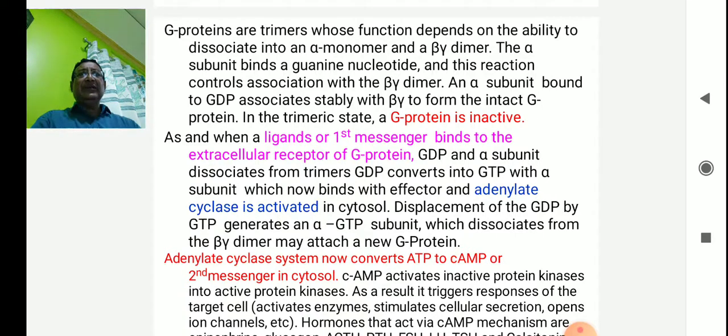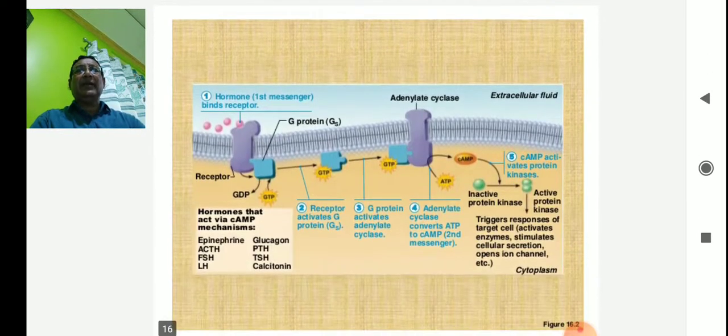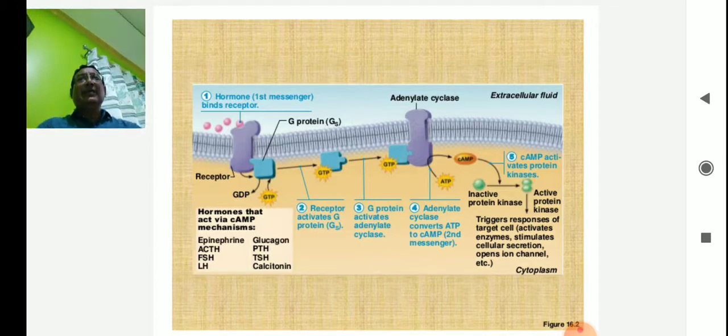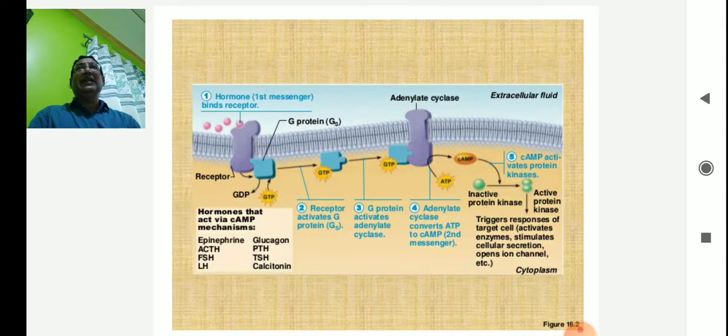Okay, so this is the main mechanism of how the G protein acts. Now, in this schematic diagram, it is also given. There are 5 steps shown in these schematic diagrams. You see the first diagram: the hormone, the first messenger, binds to a receptor outside the cell membrane. This is the lipid bilayer, and this is the G protein.